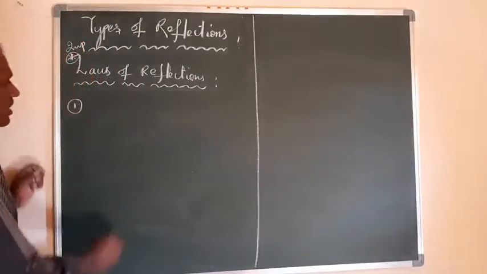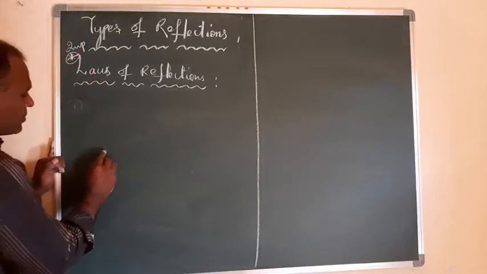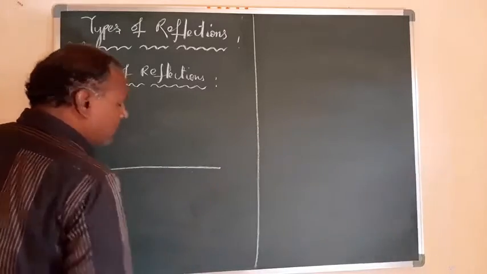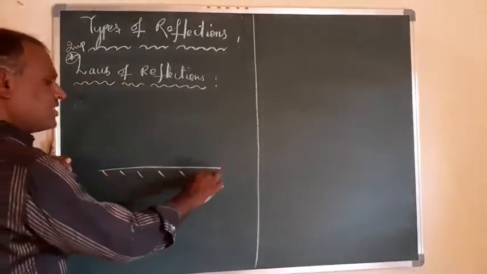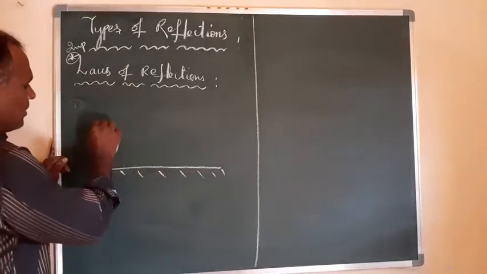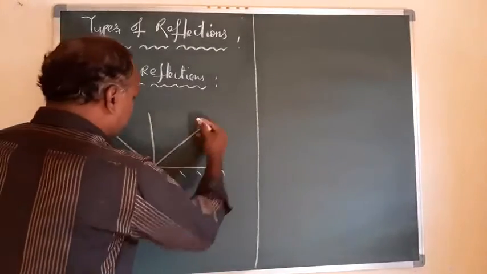Now I will draw the reflection process here. I am considering a plane surface. You can take any surface, but for example, I am taking the plane surface, where a reflection process is observed.